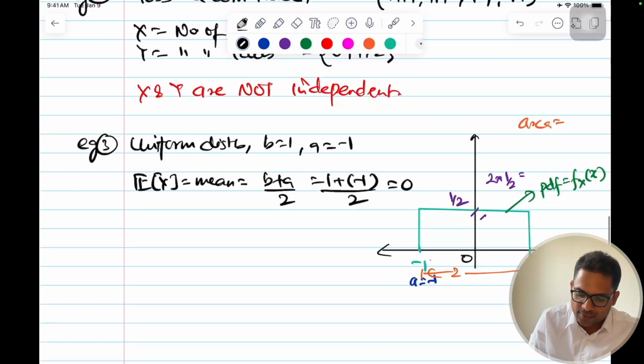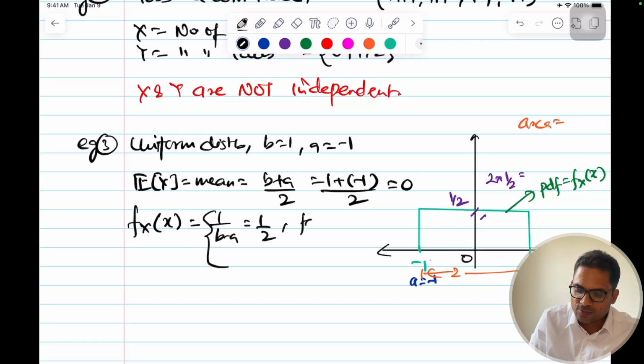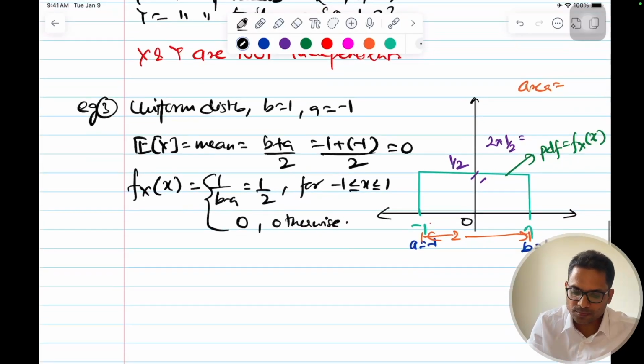Okay, so how will we write fx of x? It is equal to 1 by B minus A, that is equal to half for -1 less than or equal to x less than or equal to 1, 0 otherwise. So this is my uniform distribution.